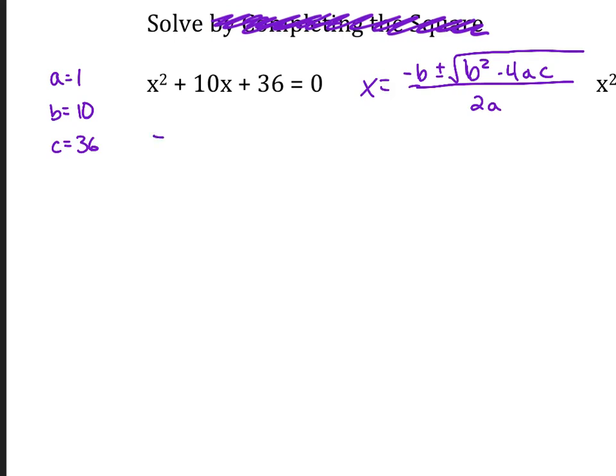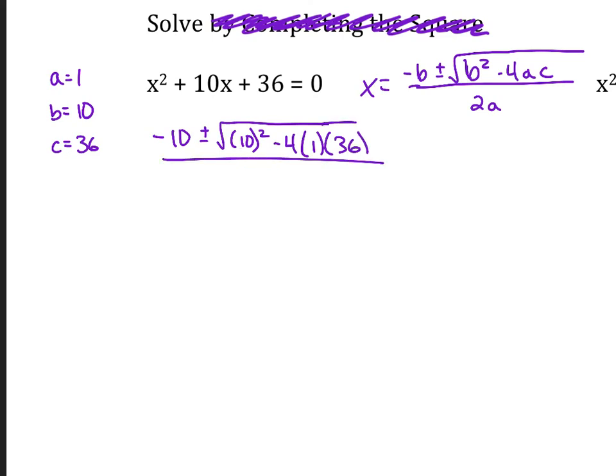So we have negative 10 plus or minus the square root of 10 squared minus 4 times 1 times 36 over 2 times 1. Remember from yesterday's lesson, this is the determinant. This is the determinant. What do you remember about the determinant?